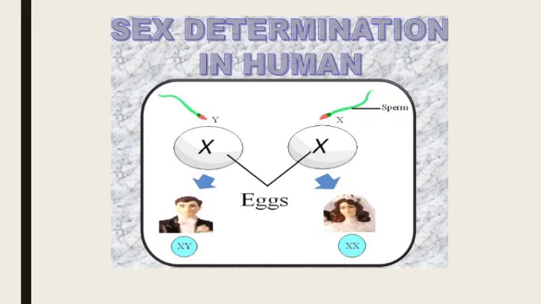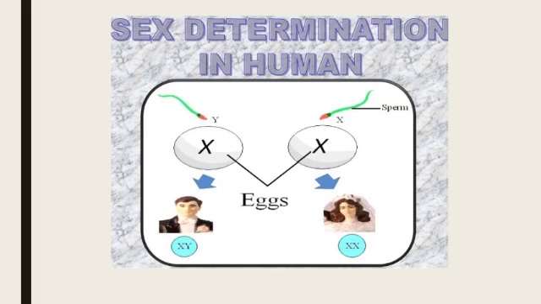So students, now you can understand who is responsible for determining the sex of the child. It is the father who is responsible for determining the sex of the child. Why?